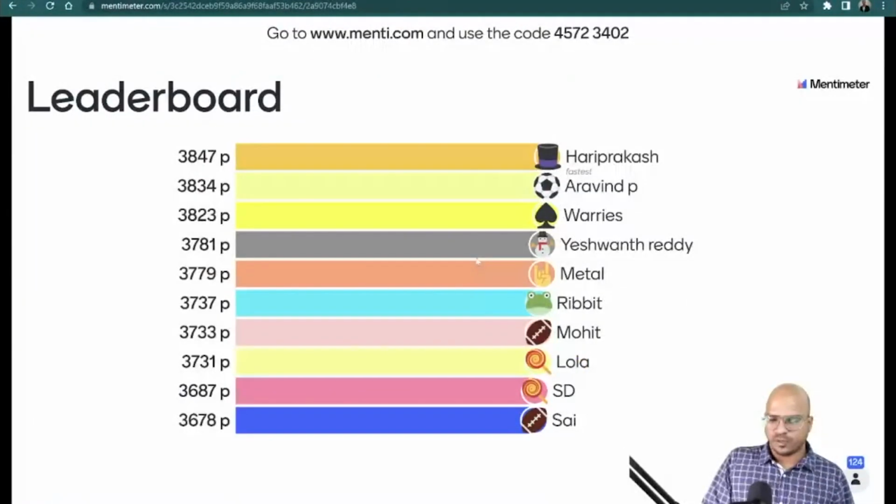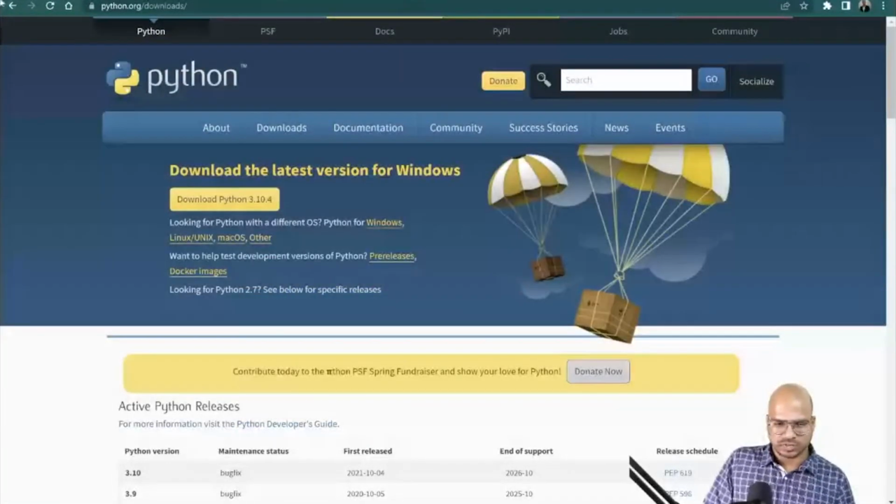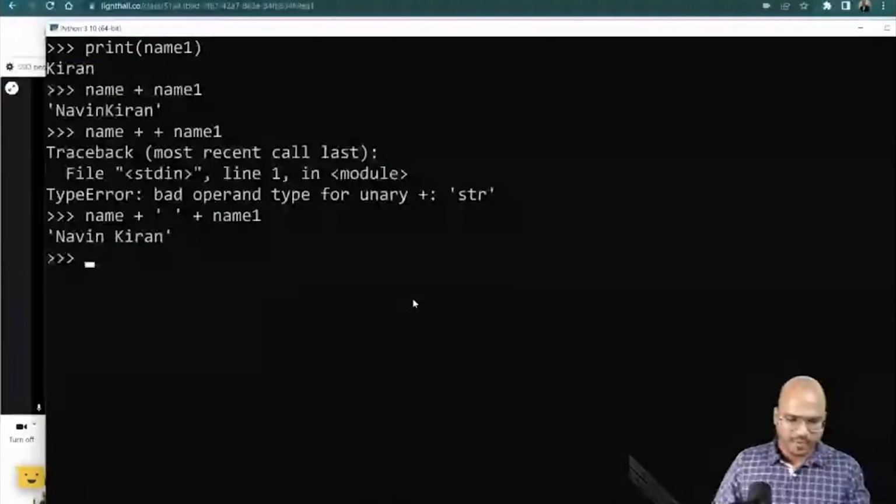Any question to this point so that I can just take it out? Data we can store, yes. So if you want to store data, we use variables. But yes, the data which you're trying to save there is not permanent. The moment you close the application, you will lose data. So if you want to store your data permanently, that's why we use databases. Going back to the screen share.